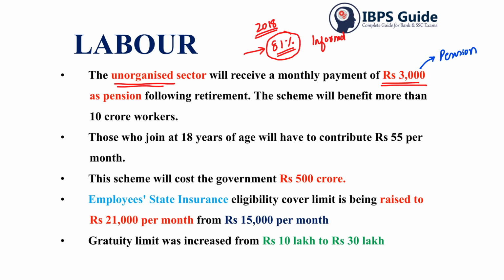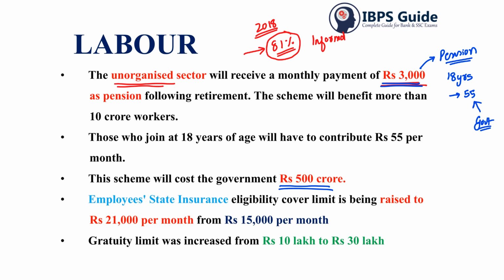Under this also there will be a condition. For example, if a person is 18 years old, then they have to pay 55 rupees or so, and an equal amount will be paid by the government as well. Something like this, till the age of 60 years they have to be paying, and after that the amount will be given as 3,000 rupees per month as pension to them. So this scheme will cost the government 500 crore.